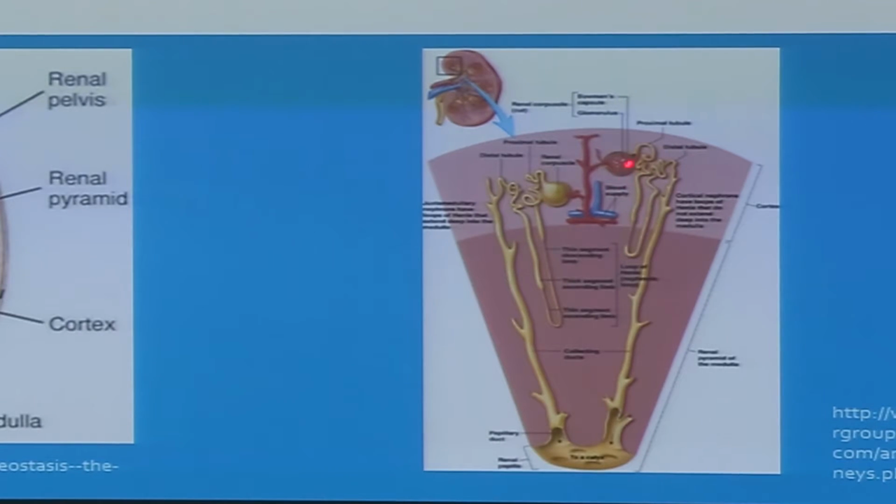So this is the glomerulus. This is where the blood vessels are leading into, and where we filter the blood. And then it goes through the different parts of the nephron, again, primarily in the cortex. And what's primarily in the medulla is the loop of the nephron.